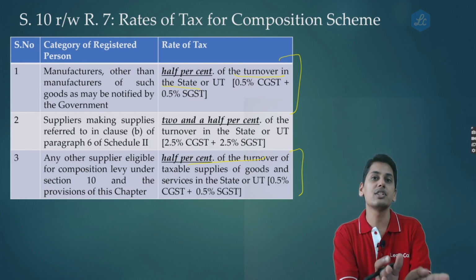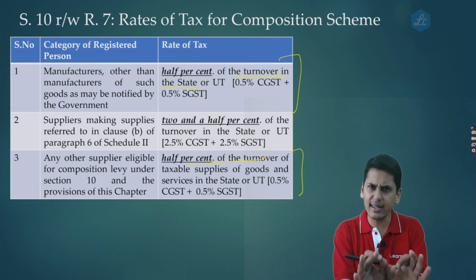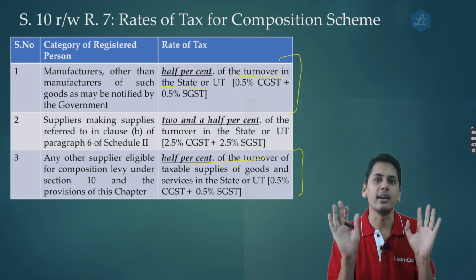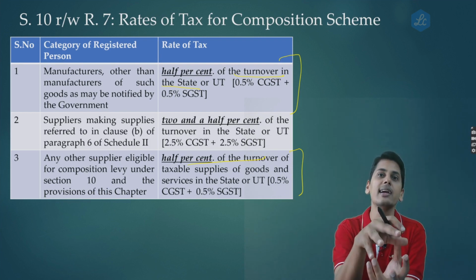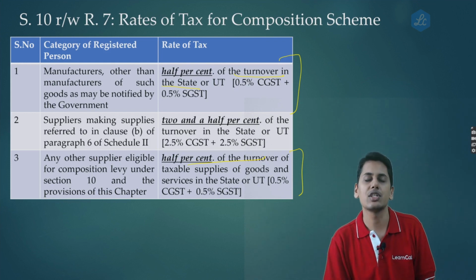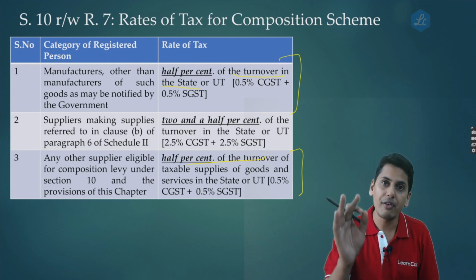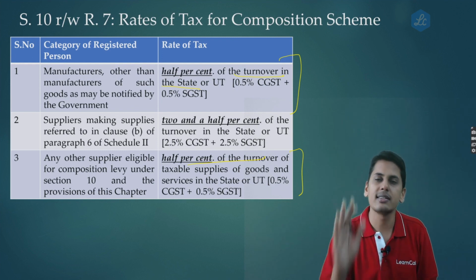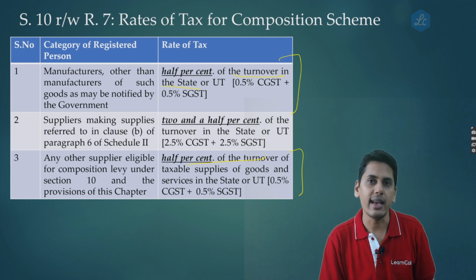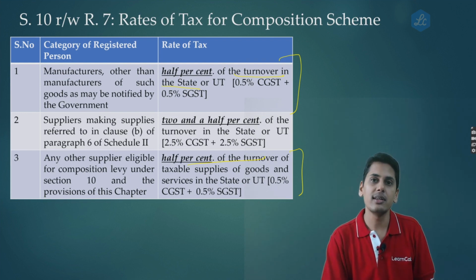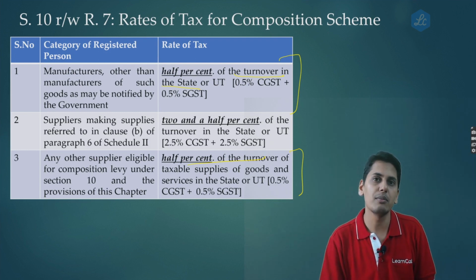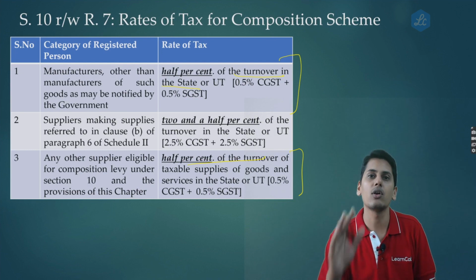So friends, this is the position before the amendment. Strictly going by the wordings, interest income is not computed in determining the eligibility. It is not a part of aggregate turnover while determining the eligibility, but while paying taxes, due to the wordings in section 10 read along with rule number 7, a manufacturer had to pay tax even on interest income. However, a trader was not required to pay tax on interest income because it is an exempt supply. Even this was not the intention of the law, but this was how it was forthcoming from the wordings mentioned in section 10 read along with rule number 7.